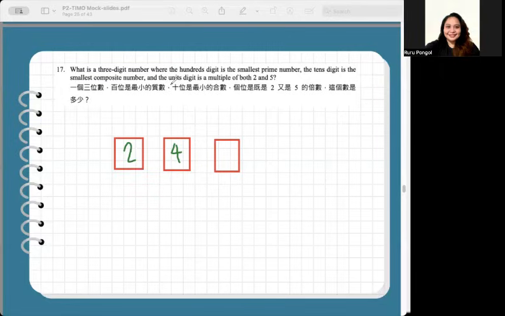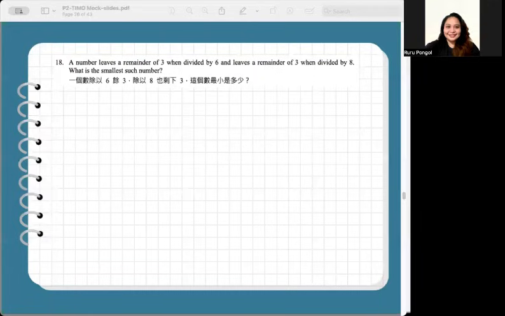And the units digit is a multiple of both 2 and 5. There's no such digit except for 0. 0 is a multiple of 2 and a multiple of 5, because 2 times 0 is 0, 5 times 0 is 0. So it is a multiple of both 2 and 5. 240 is also a multiple of 2 and 5, the whole number. Anyway, we're done for number 17. The final answer is 240.